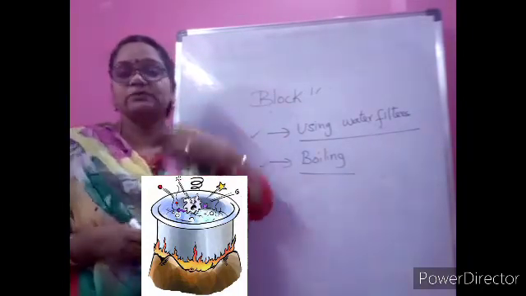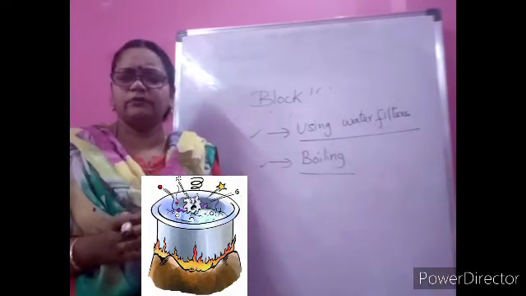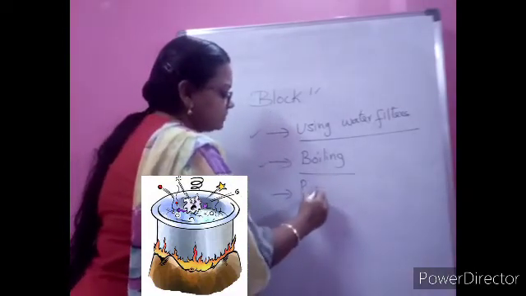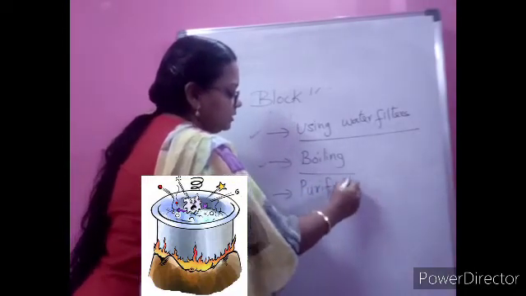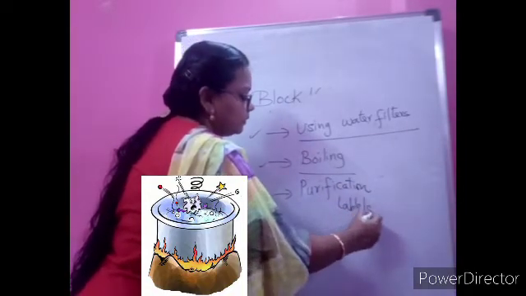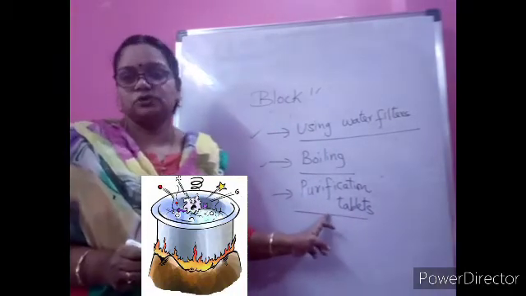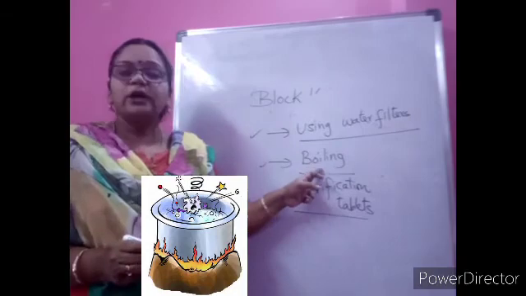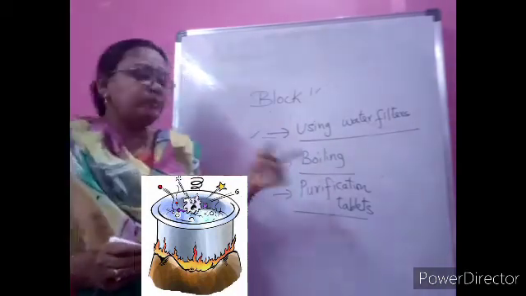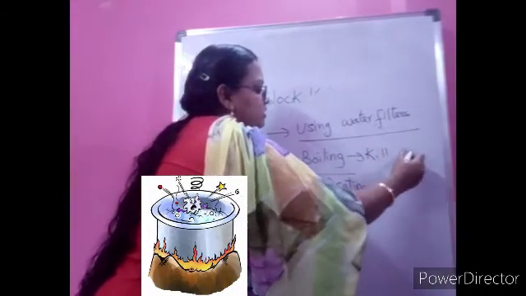So boiling. Why? First we will talk about boiling. Why is boiling preferred by most of the people? Because boiling will kill the germs. Even sometimes they will use the purification tablets, that is, the chlorine tablets. Depending upon the water you are getting, they may use the purification tablets also. So now boiling, why boiling, children? Boiling is preferred. Even in villages or anywhere you go, people boil and drink. Why? Because this will kill the germs.